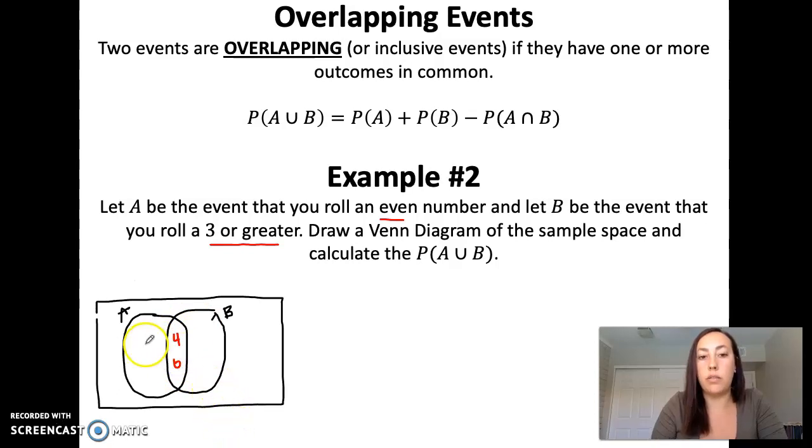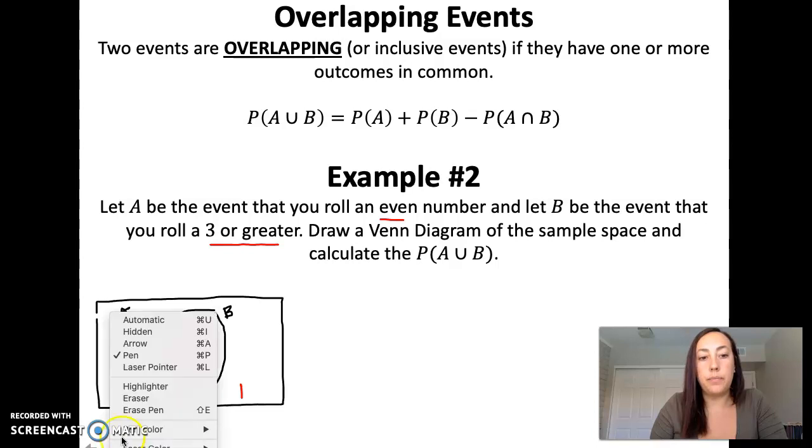Those numbers satisfy both event A and event B. Okay, event A is just even, so the only other thing we have is 2. And then B is rolling a 3 or greater, so 3 and 5. And then outside of those 2 events is just one outcome, it's rolling a 1. 1 is neither even nor is it 3 or greater, so it's going to go outside of those 2 events.